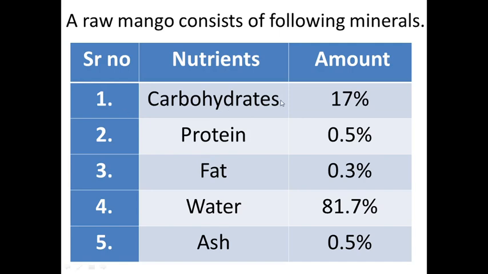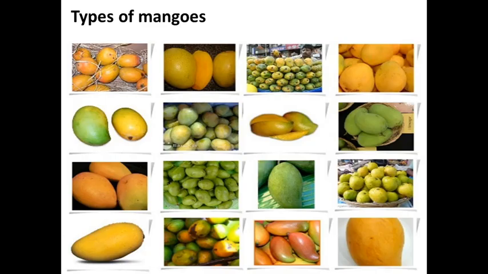See, carbohydrates 70%, protein 0.5%, fat 0.3%, water 81.7% and ash 0.5%. Don't write this table in your notebook. Just remember that essential nutrients are present in mangoes.